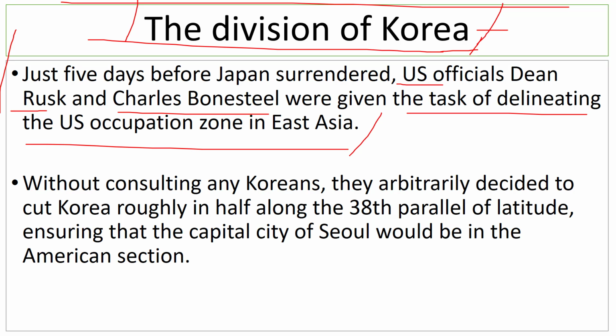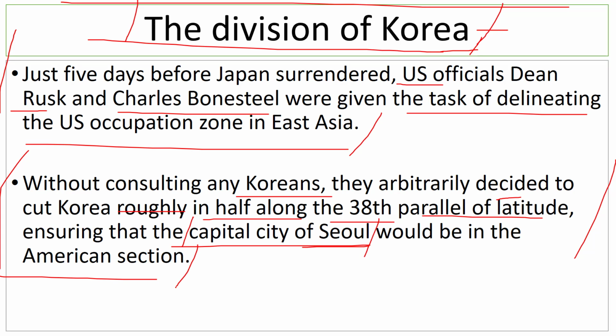What was the objective of US at that time? Well, their main objective was to keep Seoul. So without consulting any Koreans, they decided to cut Korea roughly in half along the 38th parallel of latitude, ensuring that the capital city of Seoul would be in the American section, because it was a big city, a large section of the population lived over there. So USA wanted Seoul to be theirs.